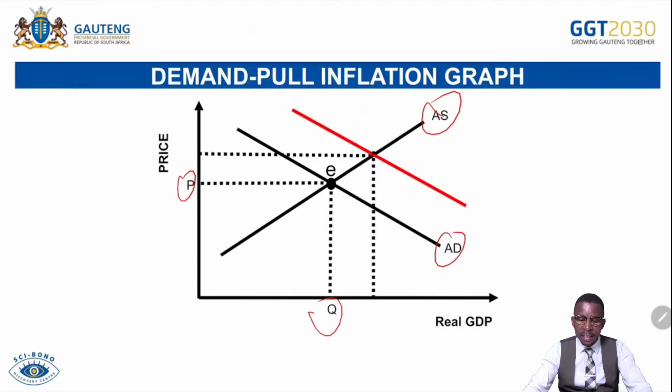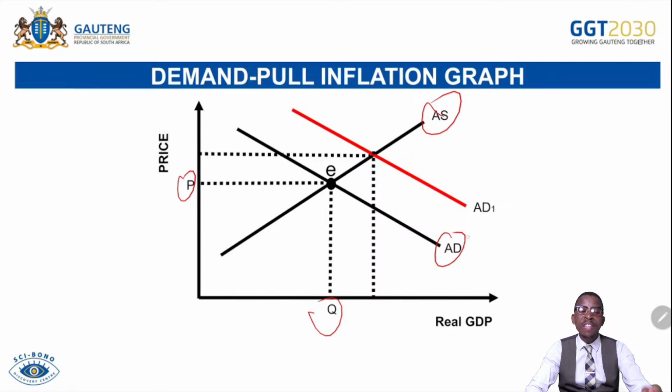There is an increase in demand caused by maybe a decrease in taxes, decrease in savings, increase in government spending, increase in consumption spending, more level of income, the currency appreciates, there are more foreign earnings. All of those things will be resulting in demand shifting from left to the right. You can see the demand move from AD to AD1.